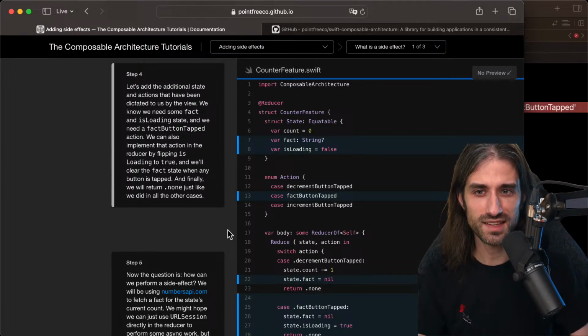So step 4, let's add the additional state and actions that have been dictated to us by the view. We know we need some fact and isLoading state, and we need a fact button tapped action. We can also implement that action in the reducer by flipping isLoading to true, and we'll clear the fact state when any button is tapped. And finally, we will return none, just like we did in all other cases.